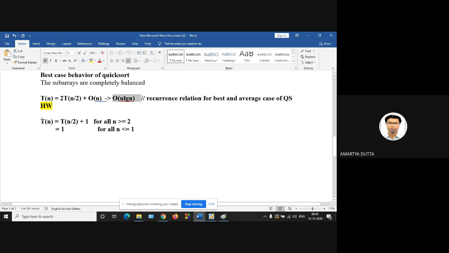Now it is given that T of n is equal to T of n by 2 plus some constant for n greater than or equal to 2, and 1 for n less than or equal to 1. So what will be the recurrence relation? Which recurrence relation is this? Any idea? Can you guess? Anyone? Chodashish? No, sir, I can't get.